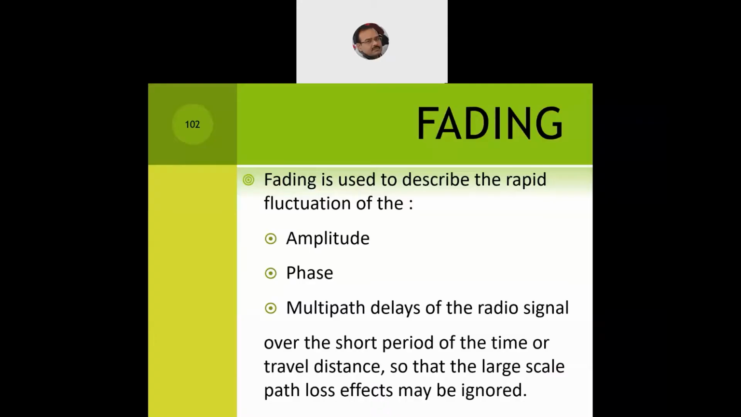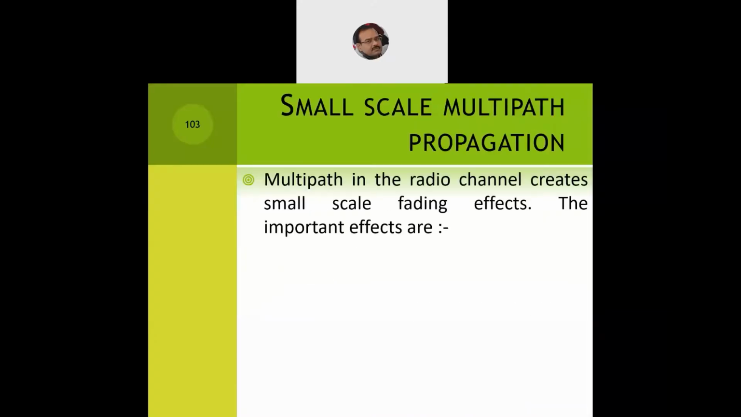So within a short period of time and short travel distance, the large scale path loss effect may be ignored. Multi-path delays of the radio signal are bound to occur when the antenna of the receiver is going to receive the signal through multiple paths. So these problems are bound to occur.